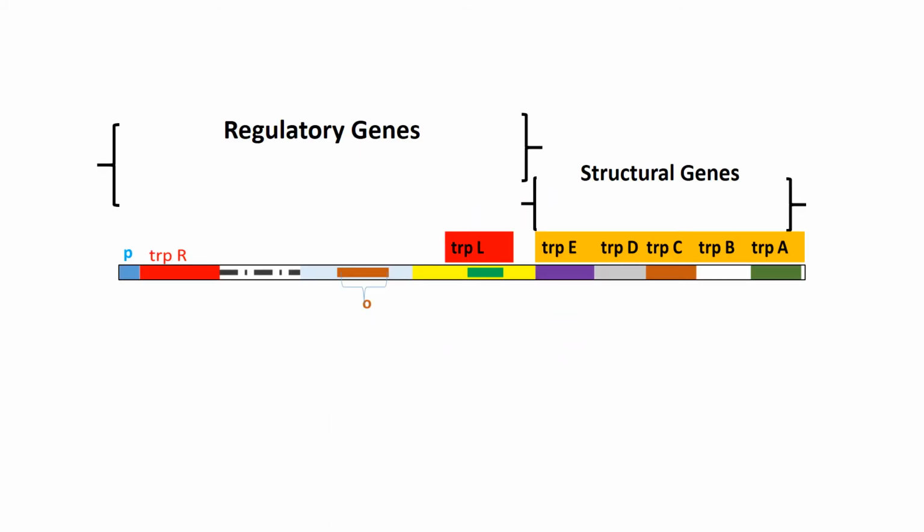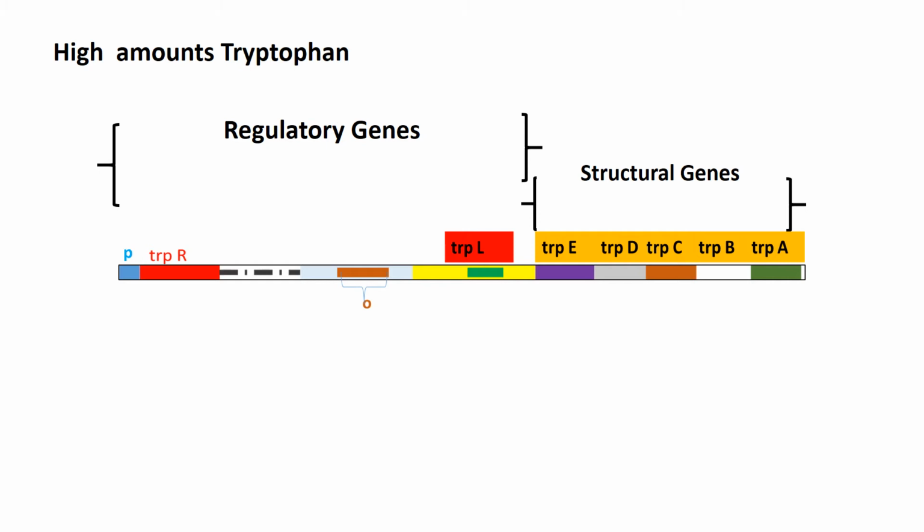We shall see how the operon is regulated when high amounts of tryptophan are present in the environment by the repressor protein. Usually, the repressor protein is produced in the cell even in the presence or in the absence of the tryptophan.